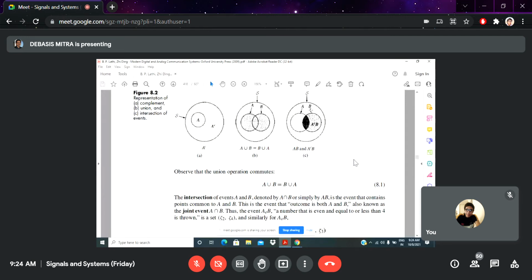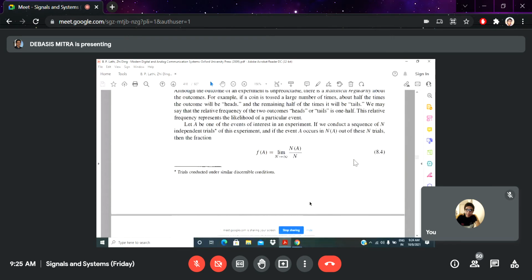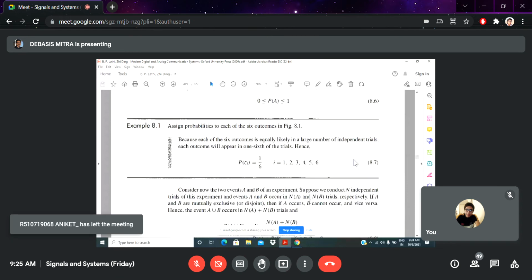Yes, sir. Okay, figure 8.2c, what does it actually mean? A intersection. That means intersecting the common region, right? Yes, sir.